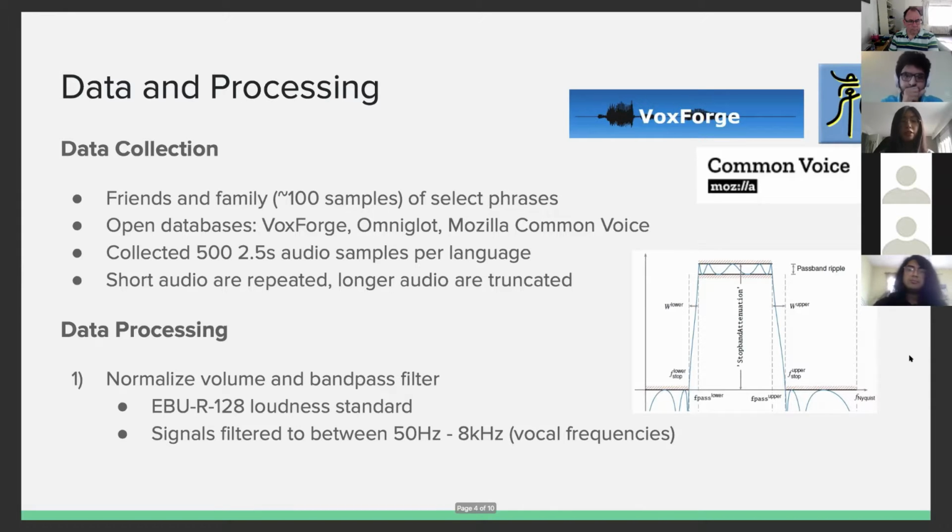We followed a loudness standard because we want to keep the volume levels consistent across all samples. We also filtered the signals to between 50 hertz and 8 kilohertz because that's around where the human vocal frequency range is, and it helps to eliminate some background noise.